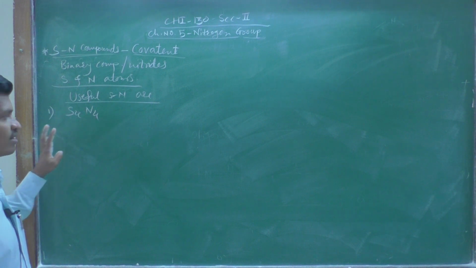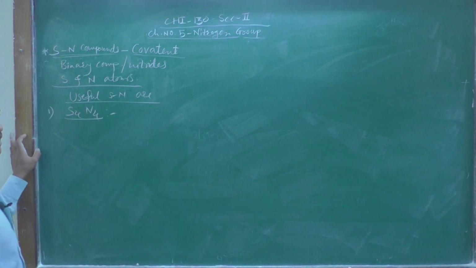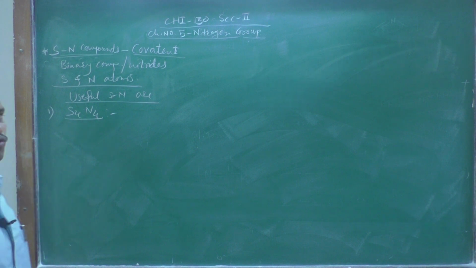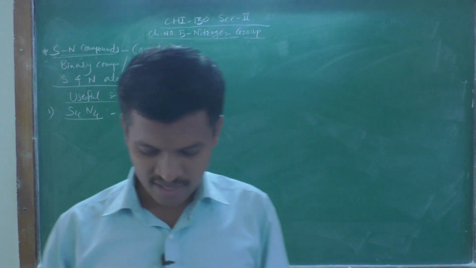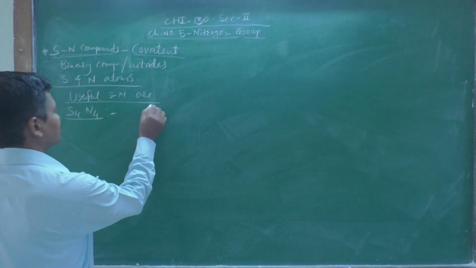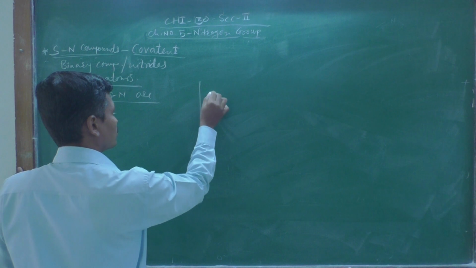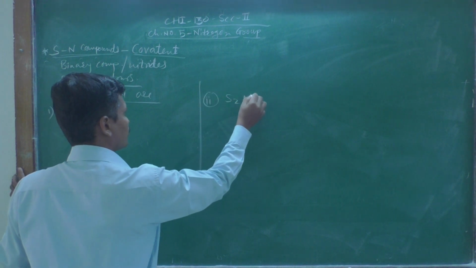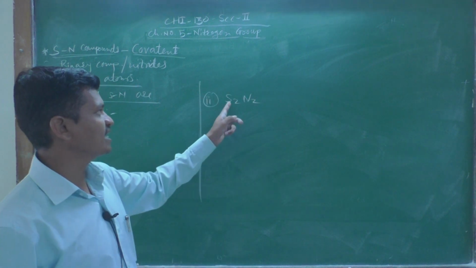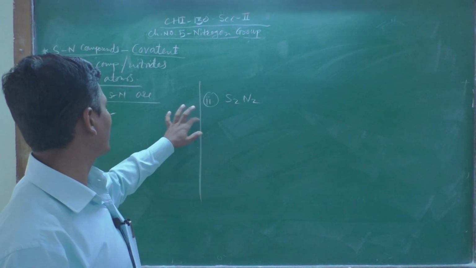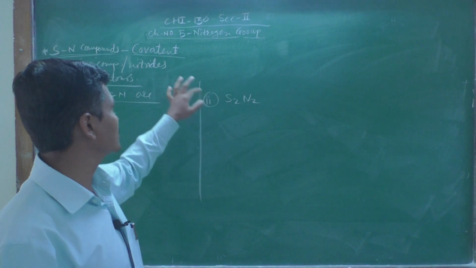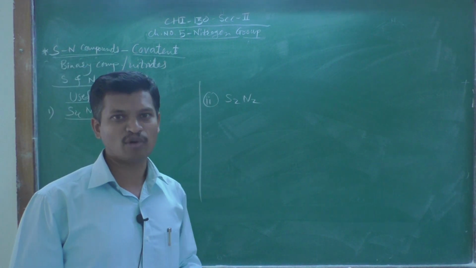The second one is S2N2, that is disulfur dinitride. Both have covalent bonds, so that is why they are the covalent type of nitrides.